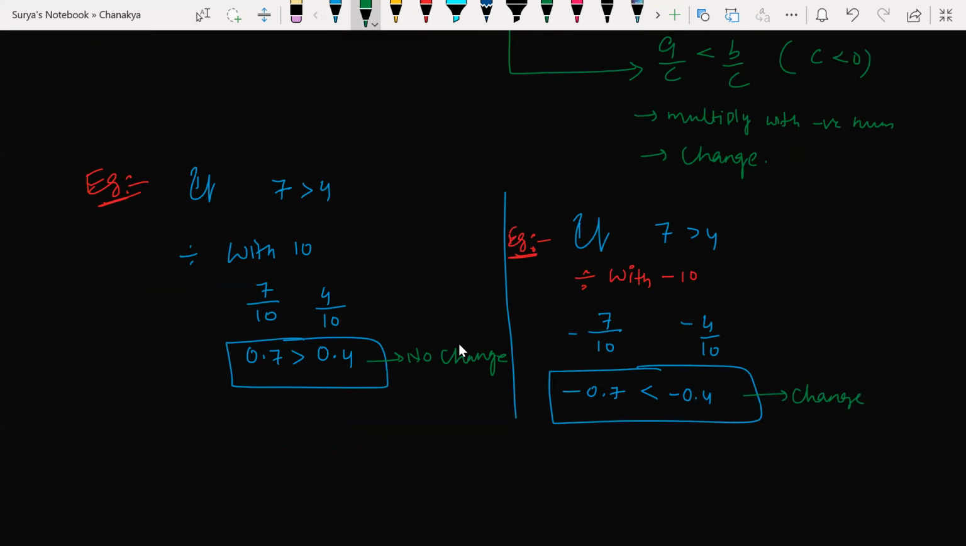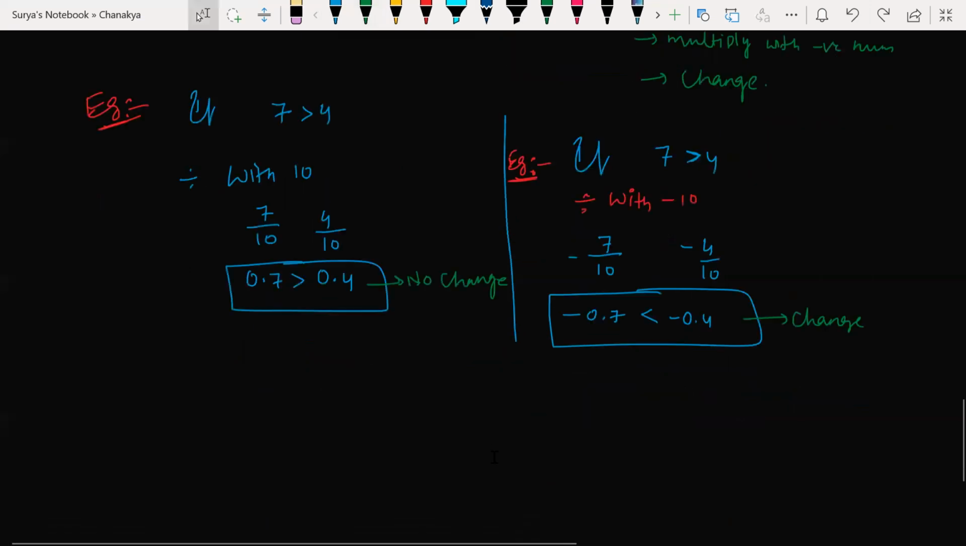Look at this here. It was greater than here, it became less than. Isn't it understood or not? Any doubts? No, sir. Very simple, beta, very simple.